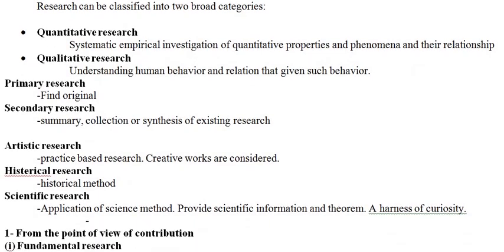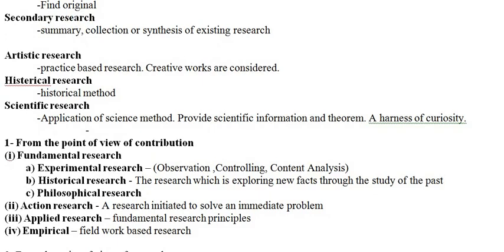Artistic research is practice-based research, where creative work is considered. Then historical research, where the historical method is followed.